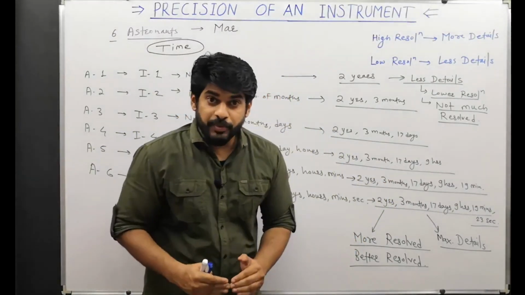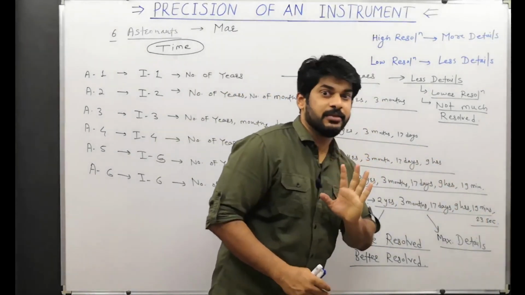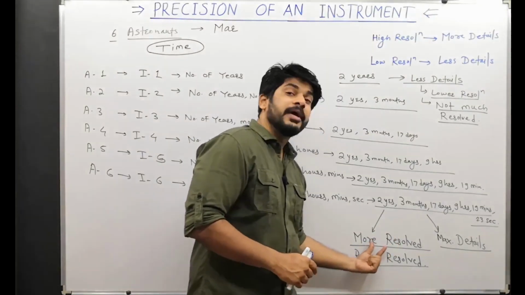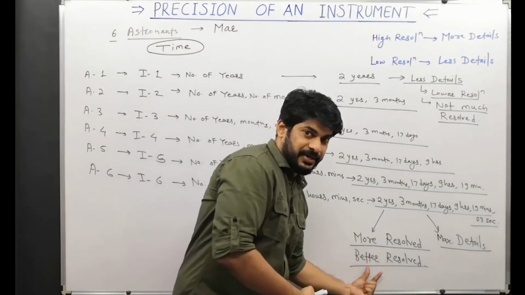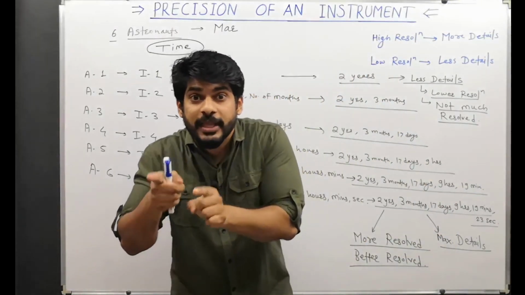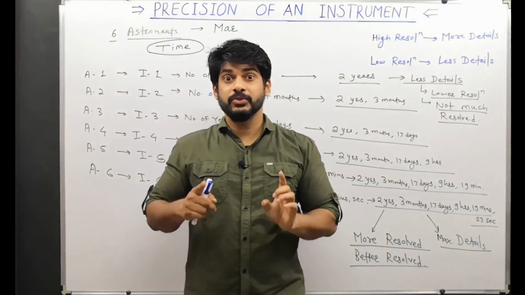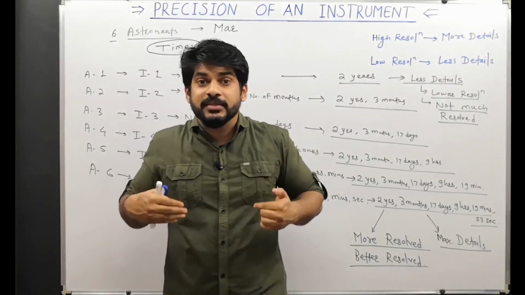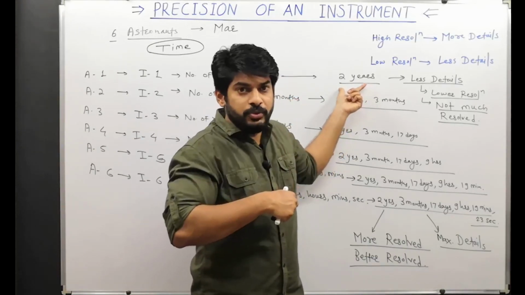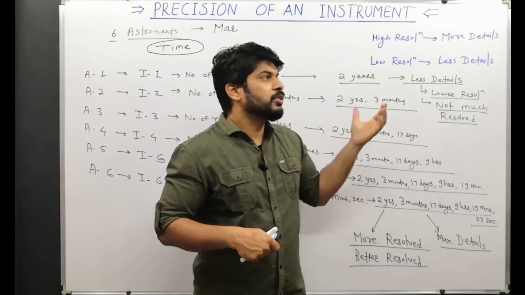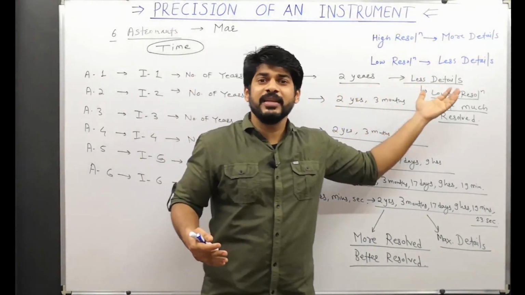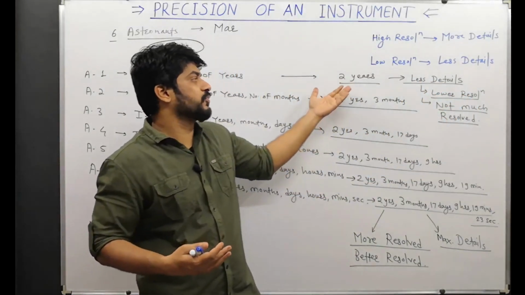An instrument is said to be more precise if it can resolve any physical quantity better, or it can produce maximum details about that physical quantity. That is the main criteria. Then we can say it is more precise. Definitely you will not call this one precise, will you? Definitely no. Because you can see there are very few details, almost no details at all.